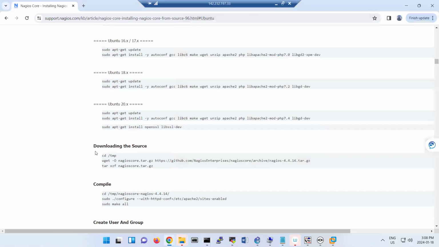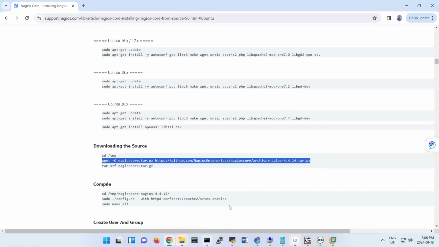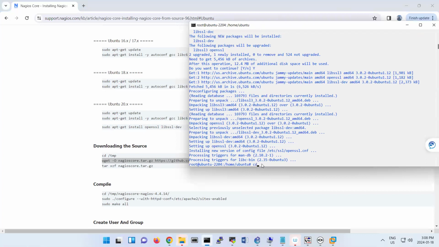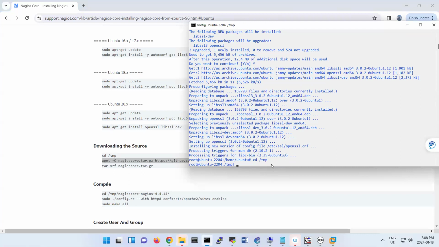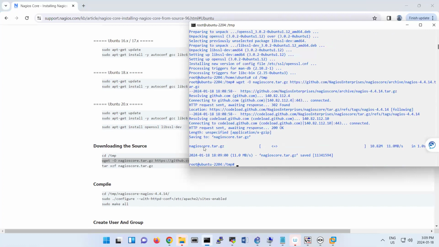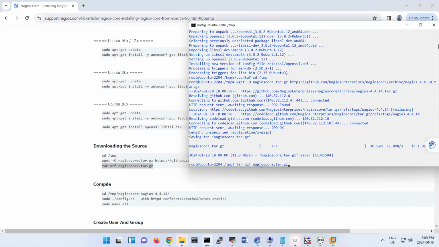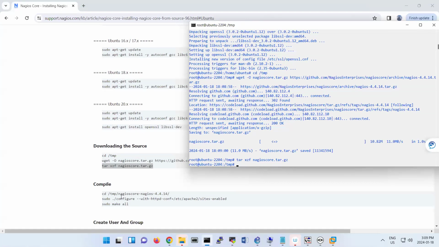Okay, then we should go to the temp folder and download this package. So I type that step. It's a very easy step: cd /tmp, and then paste that wget. Let's see. So that one received the Nagios package. Then you tar it, that means you extract that package. Okay, it is under the temp folder.